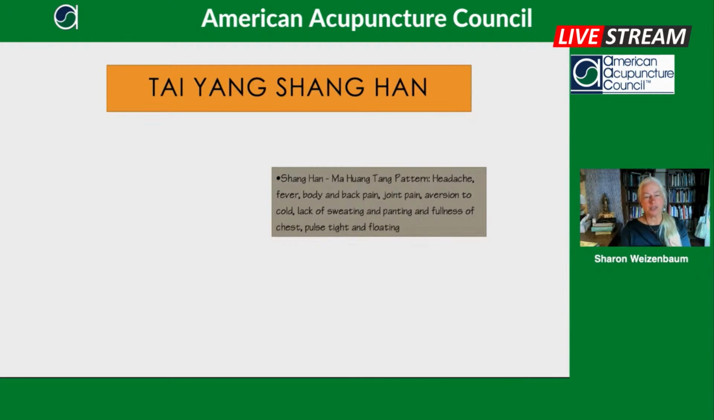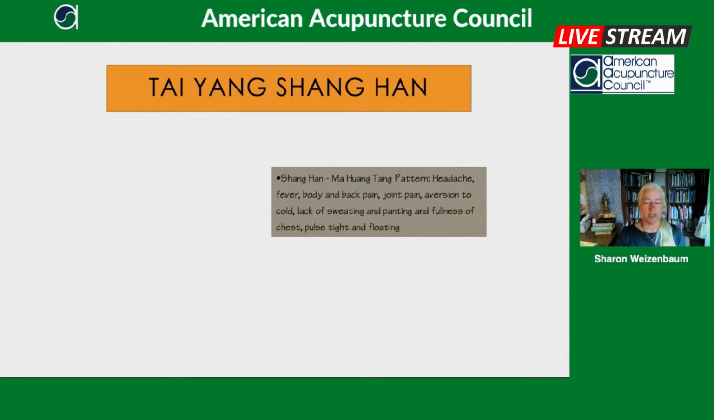And then the pulse is floating because the pathology and the life force is stuck up at the surface of the body, and it's tight because it's frozen closed. Floating can mean that it's mostly in the Cun position. It can also mean in another position it's towards the surface. So usually with this pattern, the Cun position is floating and tight.